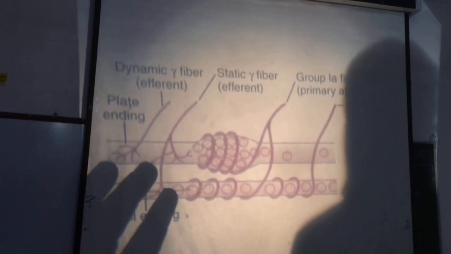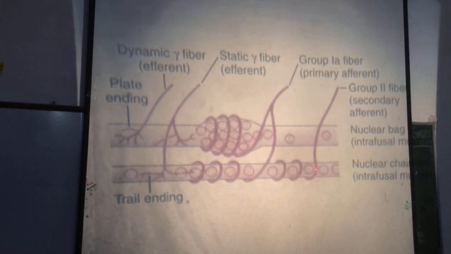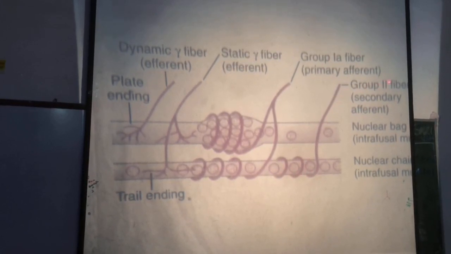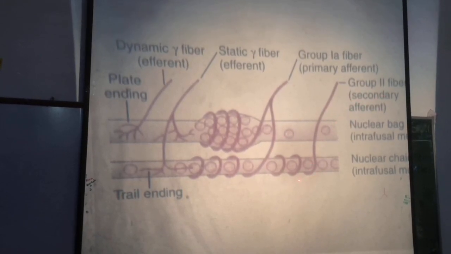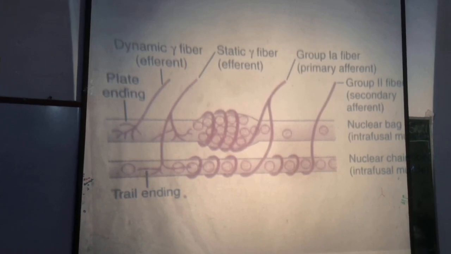Secondary nerve endings, along with group 2 nerve fibers, are wrapped around only the nuclear chain fibers, not the nuclear bag fibers. Nuclear chain fibers only, right?